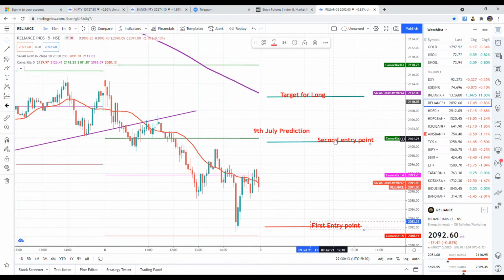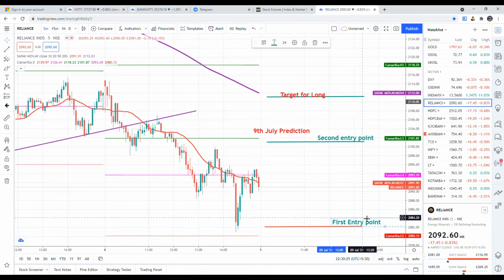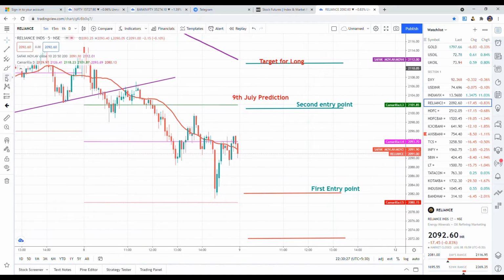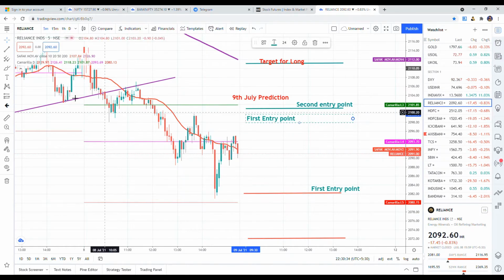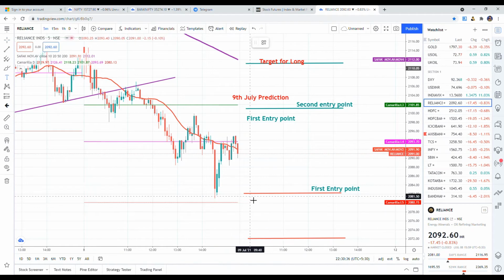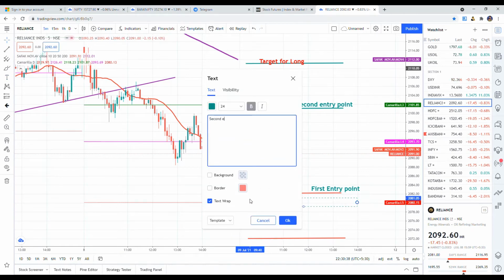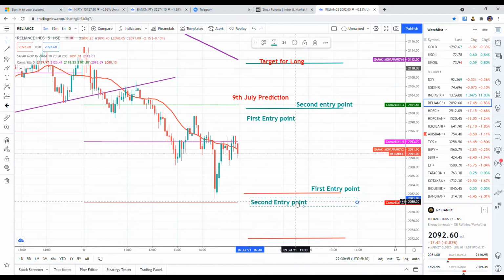Second entry point, first entry point for long trade. For the short, this is your first entry point, and this is your second entry point. Why am I giving 2 points for entries?